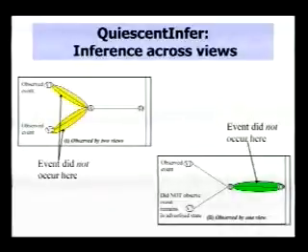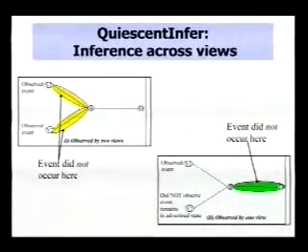So here's some additional rules for how we can perform inference across views. Suppose we have two views, view 1 and view 2, and they're observing bursts of updates to a prefix contained in autonomous system D. Suppose in the upper case, view 1 and view 2 both observe a burst of updates affecting that prefix. Then it's likely that that event did not occur in the yellow region. If it had, for example, if it had occurred between V1 and A, then only V1 would have observed the event, and V2 would have not observed the event.